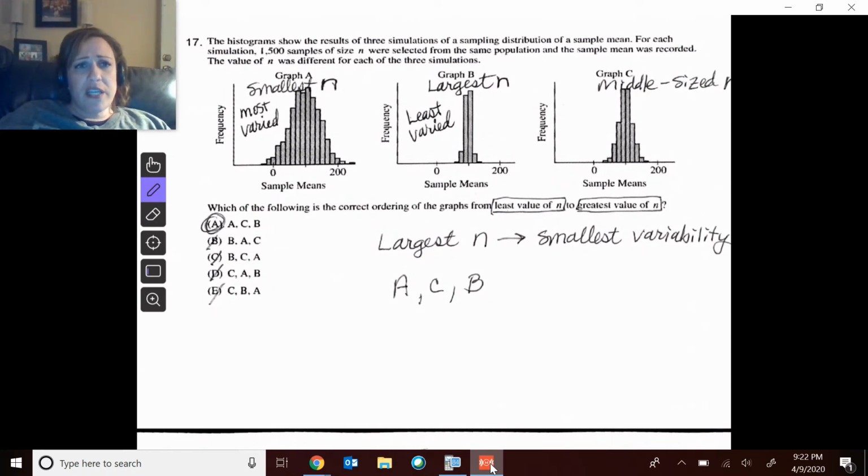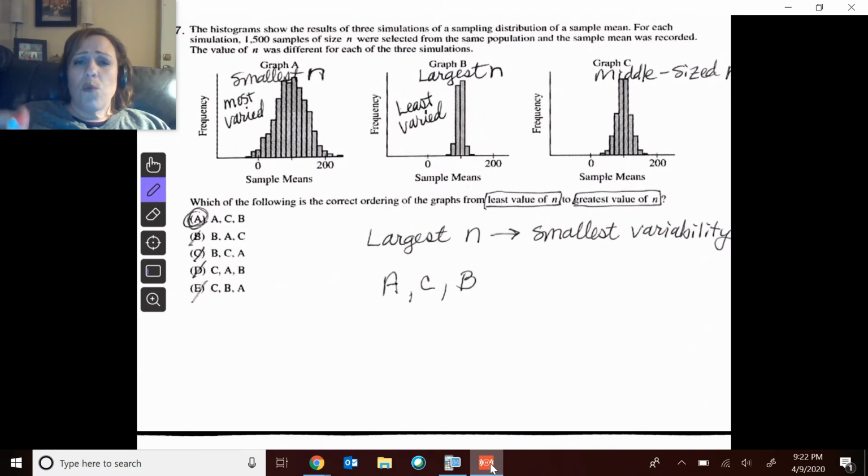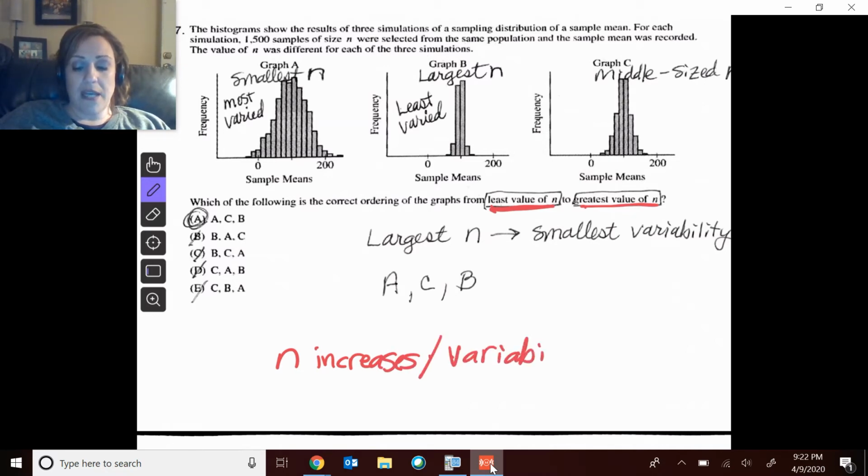So here's a simulation from 1,500 samples of a certain size N. We don't know the certain size N, okay? We want to know the order of these graphs from the smallest N to the largest N. Okay, so we know that as N increases, our variability decreases. Our variability goes down.